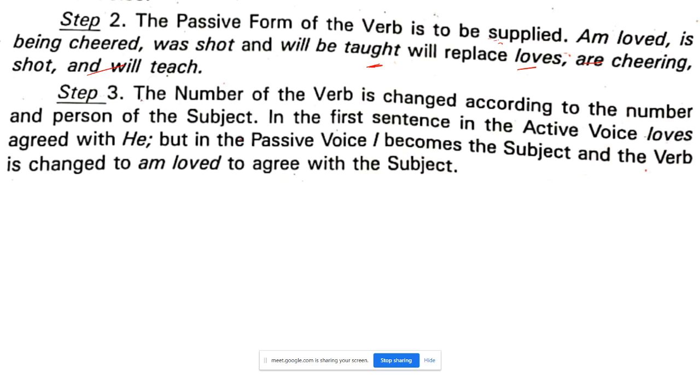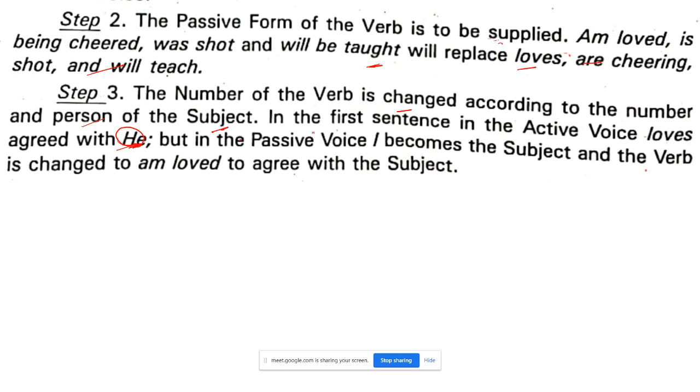Now, step three, what we have to remember. Number of the verb is changed according to the number and person of the subject. First sentence, what? In the active voice, loves agreed with he. He loves, she loves, it loves, but they love. Have you seen? Singular means loves.